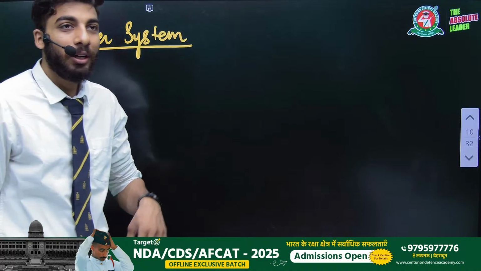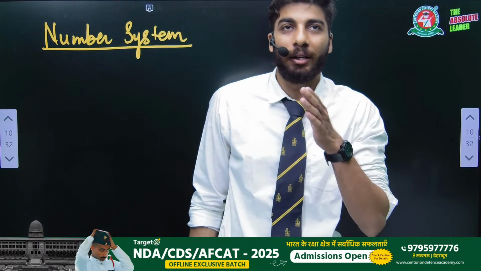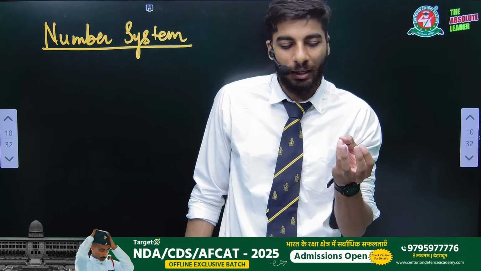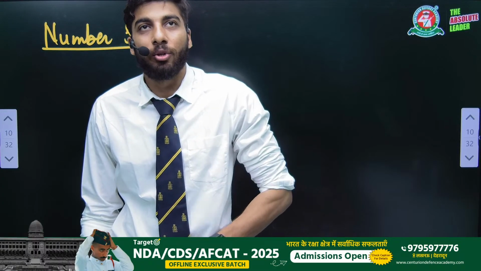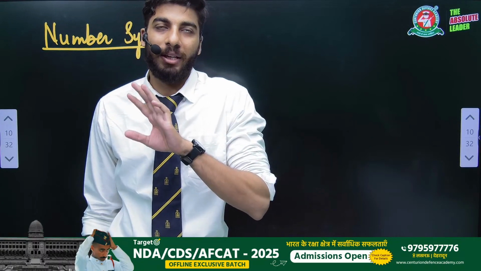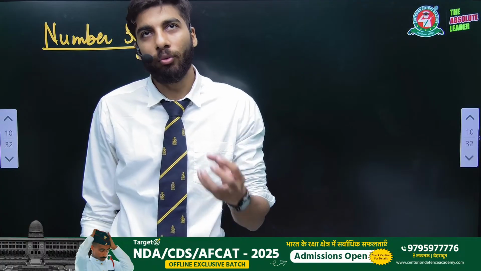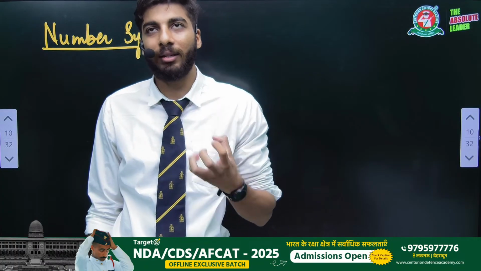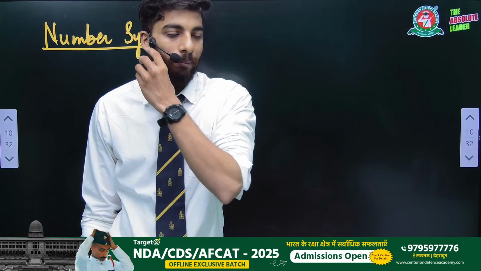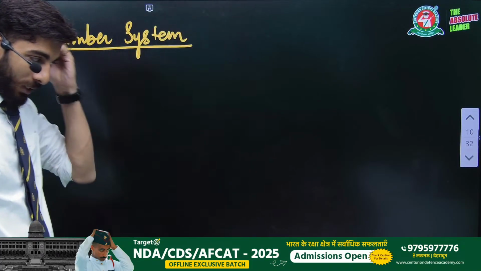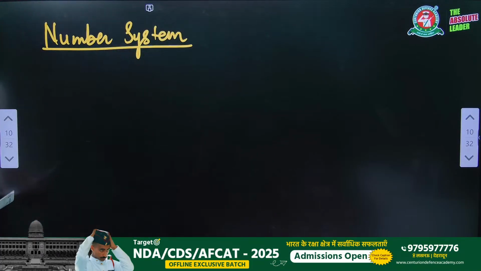In the NDA, you are going to study 11th class mathematics, 12th class mathematics, plus some additional topics also, right? So the syllabus is very vast. So we are just going to study the simpler things so that we can score more marks. We are getting started with the basics, right?